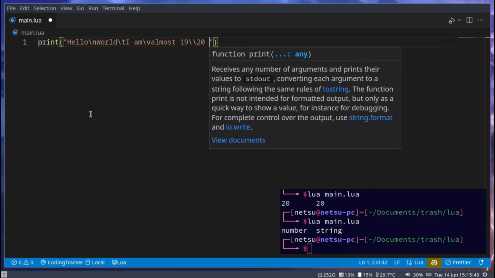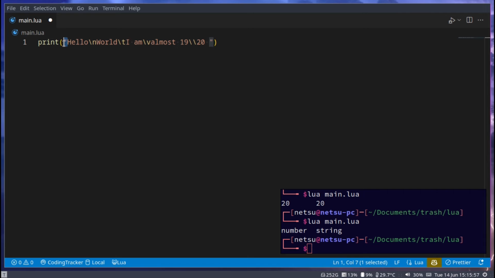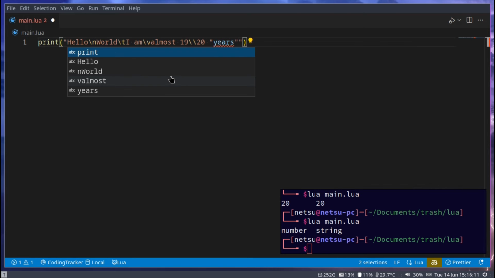And now let's say I wanted to put double quotes in this string. There are 2 ways we can go about this. The first way is I can replace these double quotes with single quotes. And now I can use double quotes. This works perfectly fine. But sometimes you cannot do that. Sometimes that will not solve your problem.